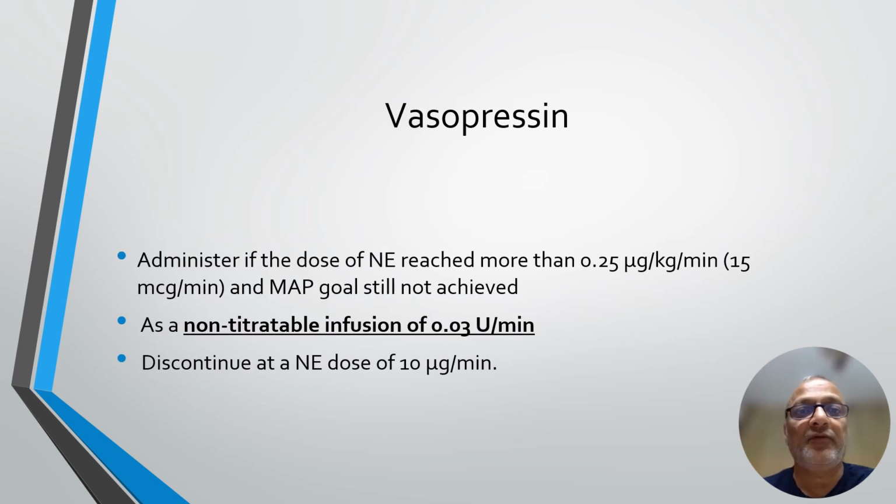Regarding administration of vasopressin, administer it if the dose of norepinephrine reached more than 0.25 microgram per kg per minute or 15 microgram per minute and the mean arterial pressure goal is still not achieved. Remember, vasopressin is given as a non-titrable infusion of 0.03 unit per minute as a fixed dose, and discontinue vasopressin if the dose of norepinephrine is tapered down to 10 microgram per minute.